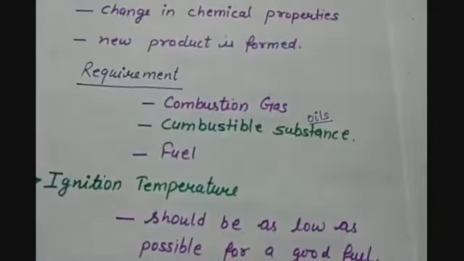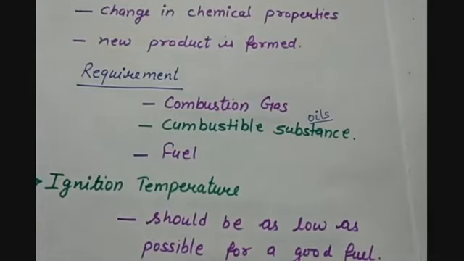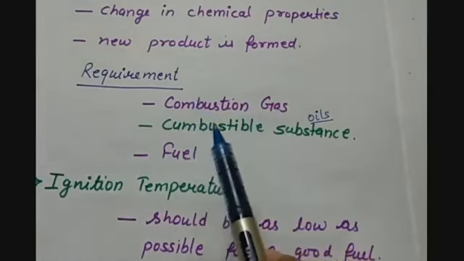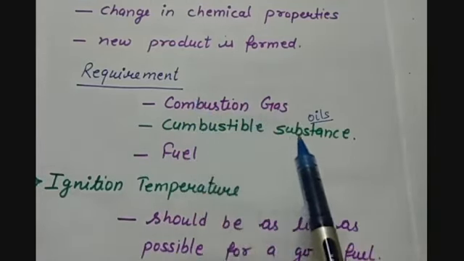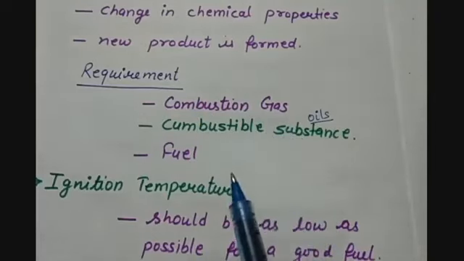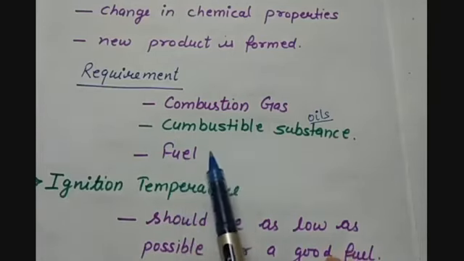But the requirements for the combustion to take place are that we should have a combustion gas, that is oxygen here. Then we should have a combustible substance, because if the substance is not combustible, then combustion can never happen. For example, if water is there in the presence of oxygen, it will never catch fire or it will never get burnt, because it is a non-combustible substance. Whereas the oils which are combustible in nature, they will get burned in the presence of oxygen when fuel is provided. So third requirement is fuel.